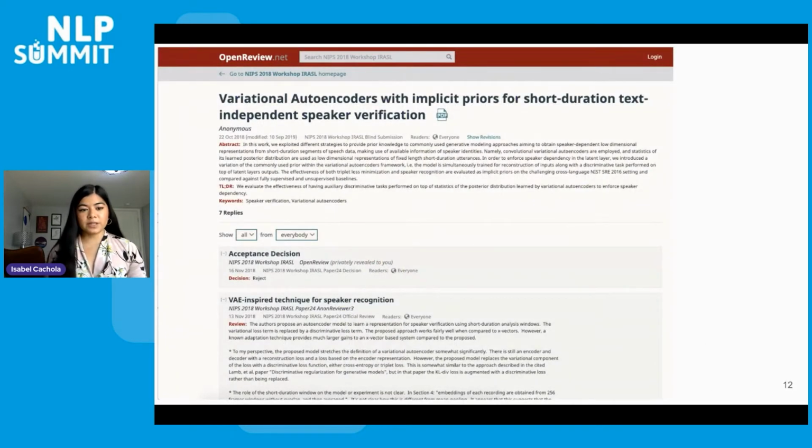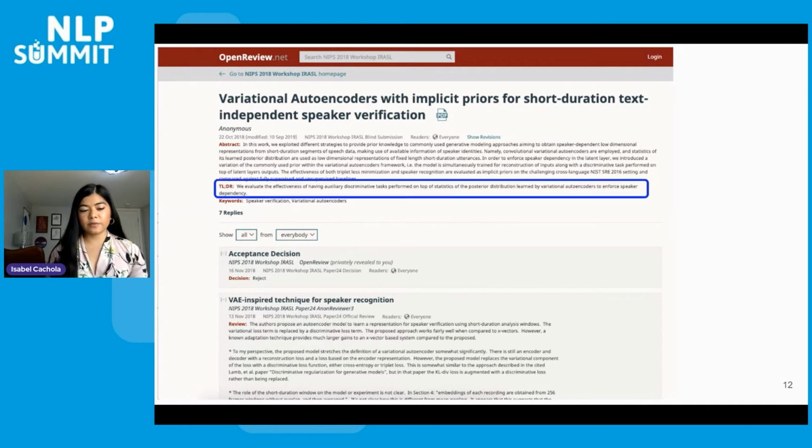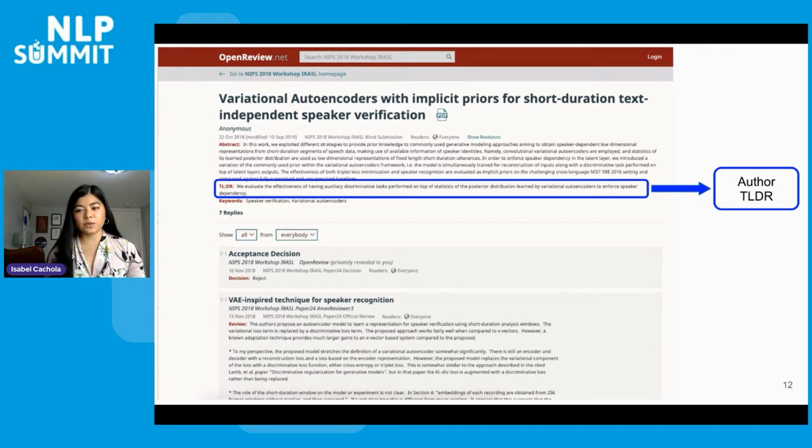So what we did to collect data is we looked on openreview.net, and OpenReview actually has their authors write TLDRs for the papers they're submitting. So we use the OpenReview API to collect the author-written TLDRs. However, we felt that this wasn't quite enough data for this task.